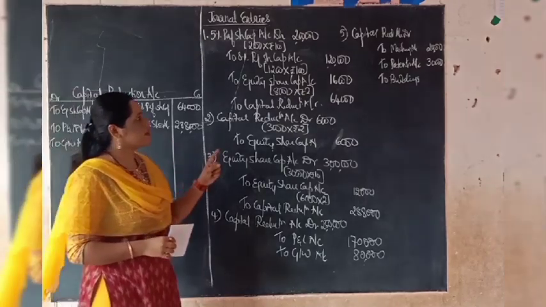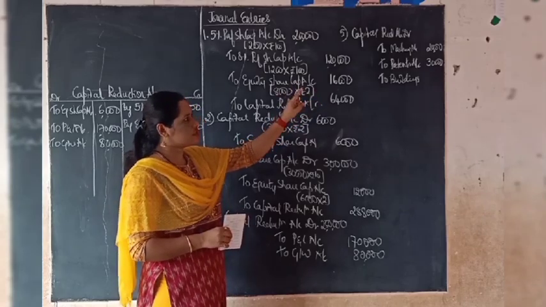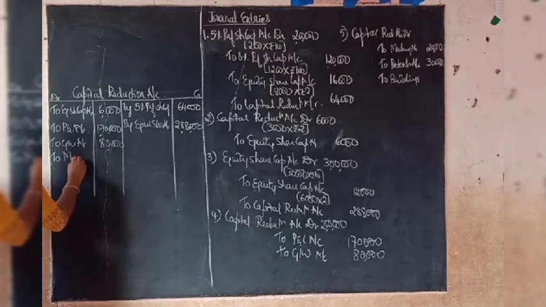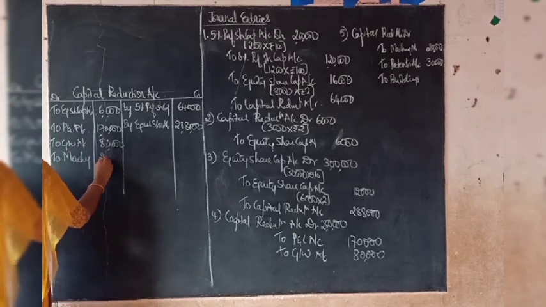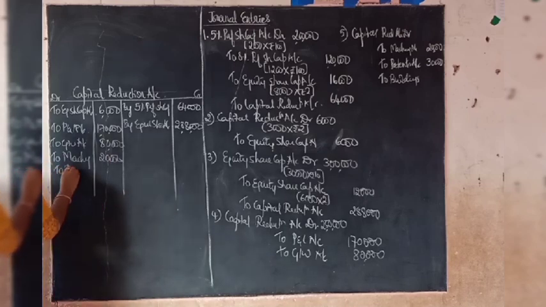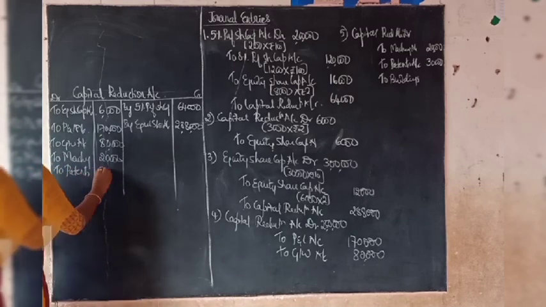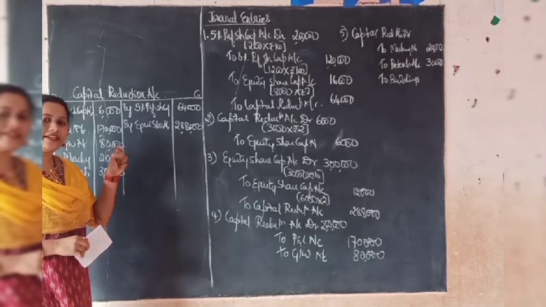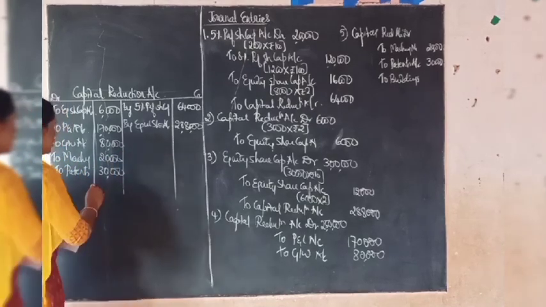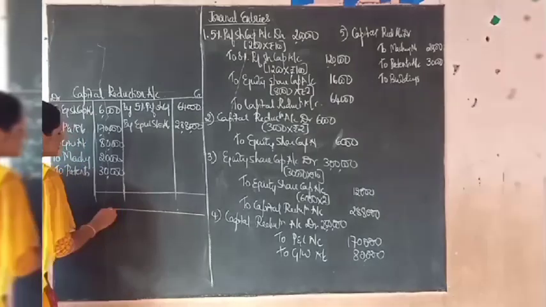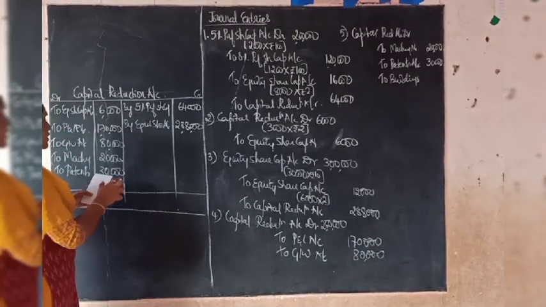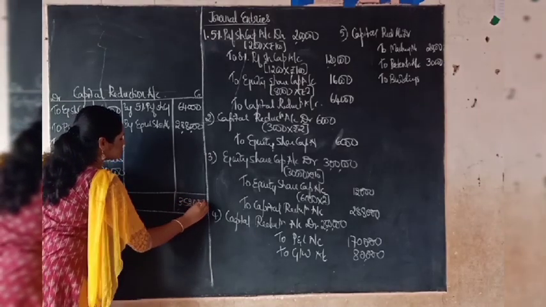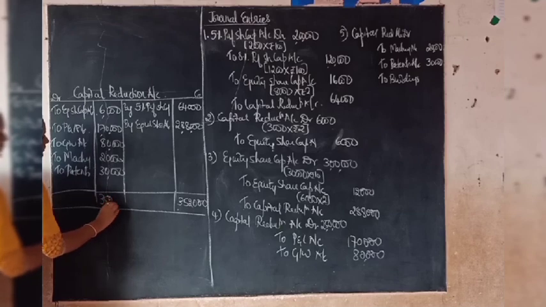Then if we go to the last entry, we have written down the value of machinery and patents by 20,000 and 30,000. So to machinery account, 20,000. Then to patents account, 30,000. Then it is given that if any balance remains, then it should be used for writing down the value of building. So we have to close this capital reduction account and see if there is any balancing figure. So here the total of credit side is more, that is 3,52,000. The same should be written here, 3,52,000.